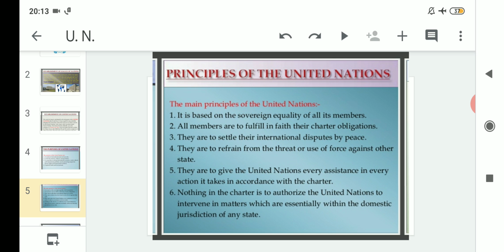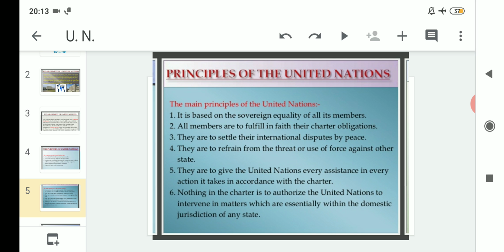Clear? Now moving on to number 4, they are to refrain from the threat or use of force against other states. Number 3 point was that the member countries cannot go for a war. Instead, they should make way for other options, that is through discussions and peace talks.